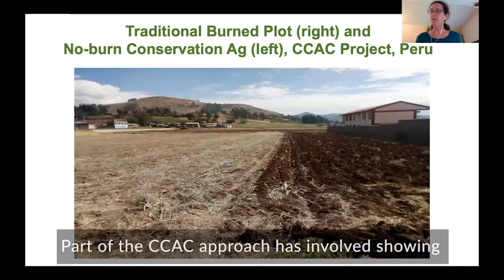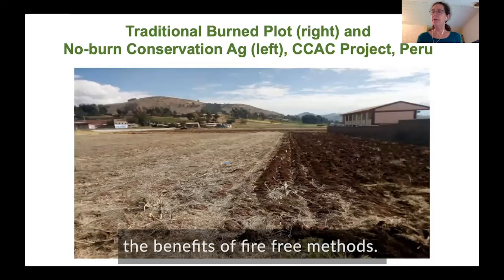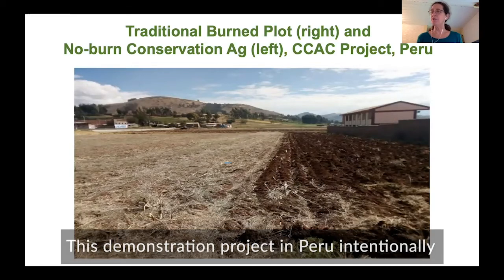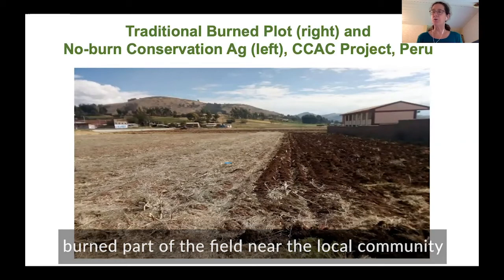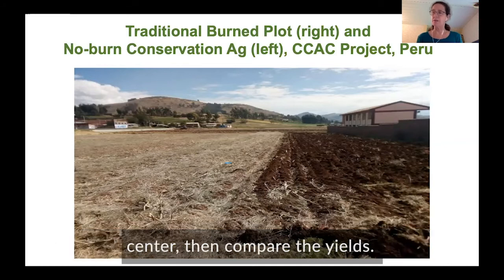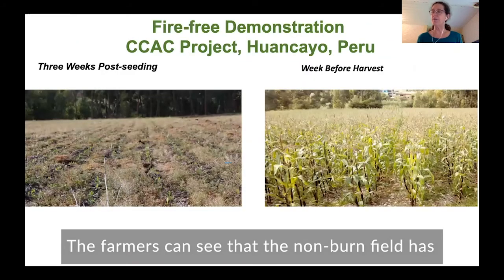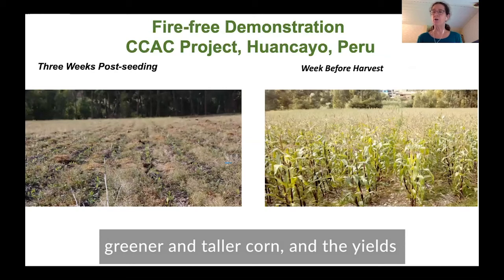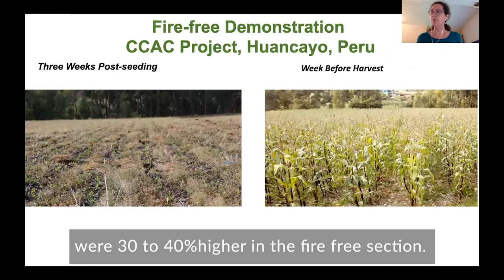Part of the CCAC approach has involved showing the benefits of fire-free methods. This demonstration project in Peru intentionally burned part of the field near the local community center, then compared the yields. The farmers could see that the non-burned field had greener and taller corn, and the yields were 30 to 40% higher in the fire-free section.